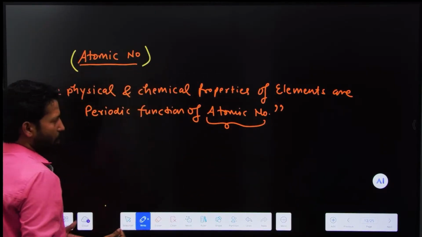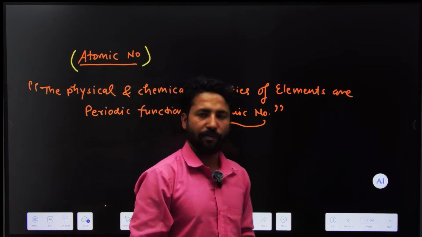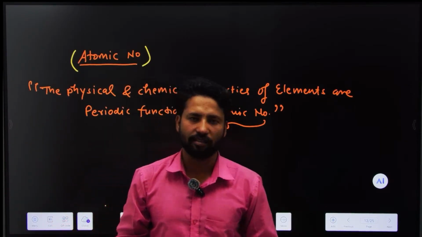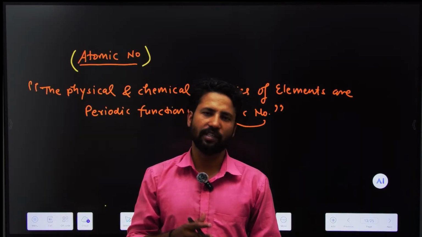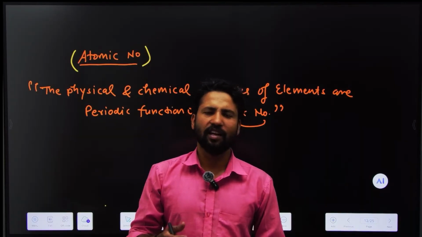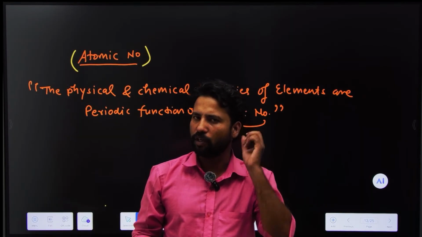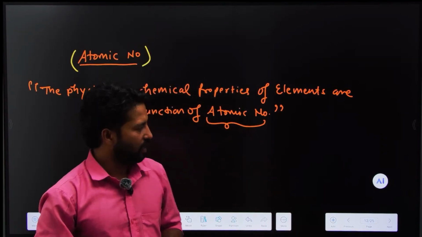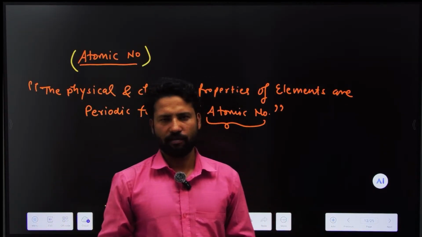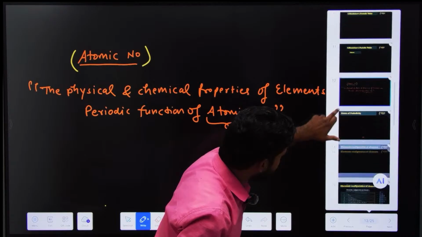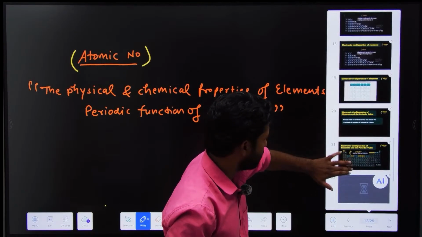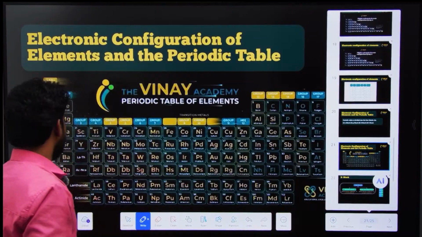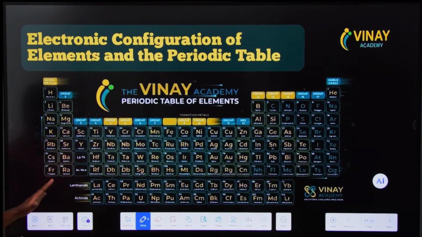So let's see the modern periodic table. In the modern periodic table, there are lots of sections. First of all, we will discuss the sections, and then we will discuss the properties. There are some defects in the modern periodic table too nowadays, but they are not so significant. Let's see the modern periodic table first. This is the modern periodic table.